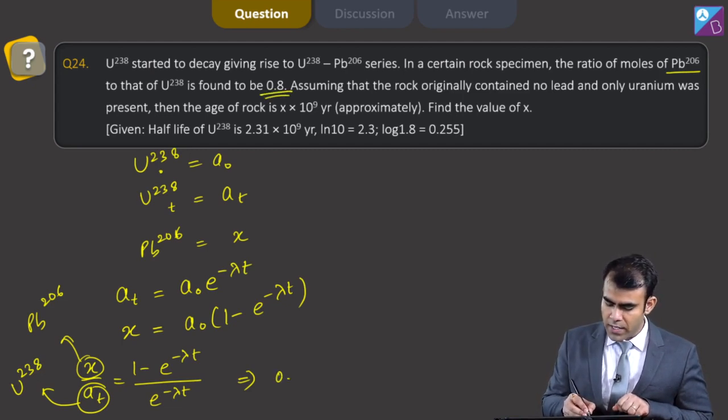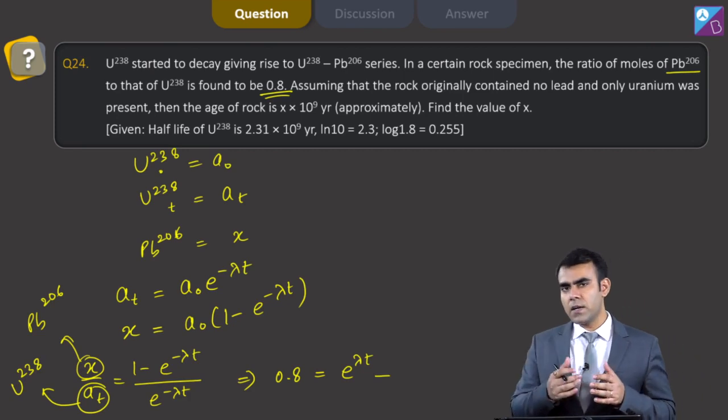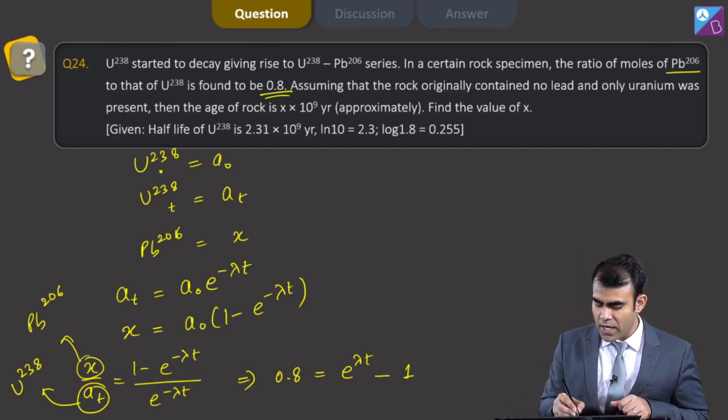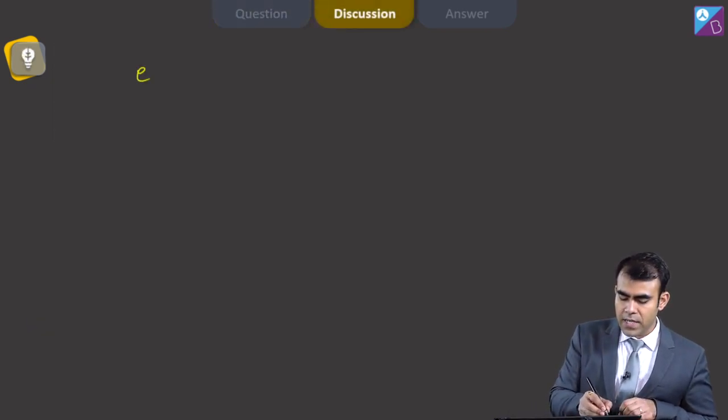So 1 upon e to the power minus lambda t is basically e to the power lambda t, minus e to the power minus lambda t divided by e to the power minus lambda t is 1, so e to the power lambda t is 1 plus 0.8 equals 1.8. Now here we get e to the power lambda t is equal to 1.8.